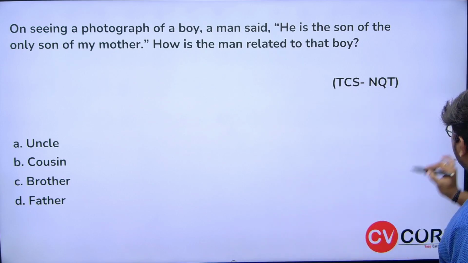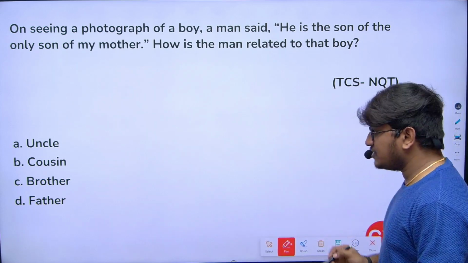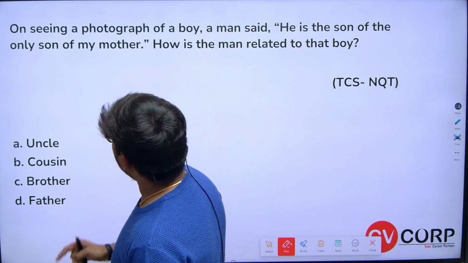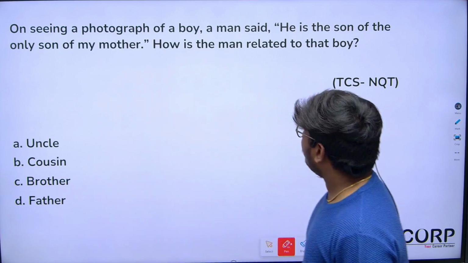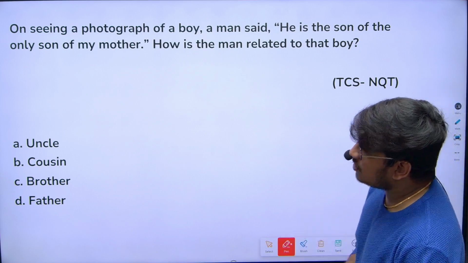So let's say, on seeing a photograph of a boy, just listen carefully, I'll explain this question and I'll give you time for the next one to solve it. On seeing a photograph of a boy, a man said, he is the son of the only son of my mother.